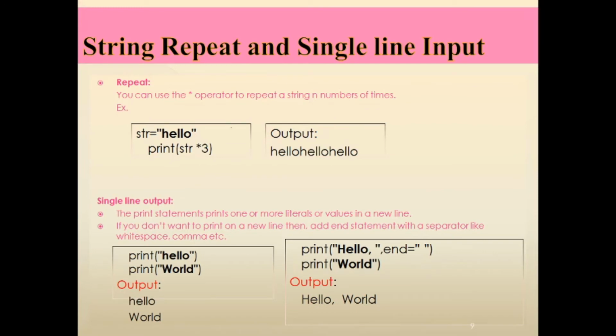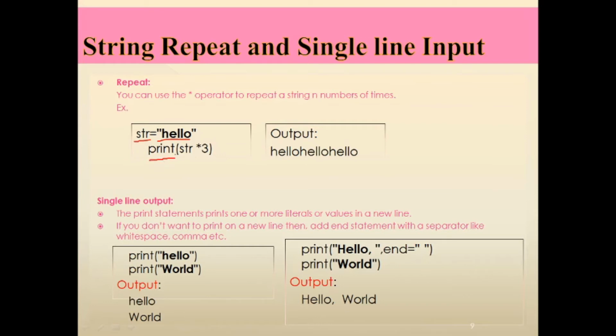Now we will see the next concept, string repeat and single line input. In Python, you can use the star operator to repeat a string n number of times. Suppose here str is my variable, and in that variable I have assigned one string, hello. Now I want to display that hello multiple times. Suppose here I want to display that string 3 times using the print statement.